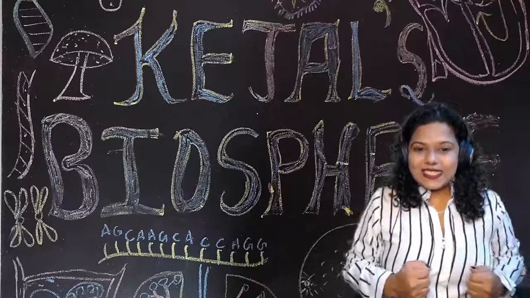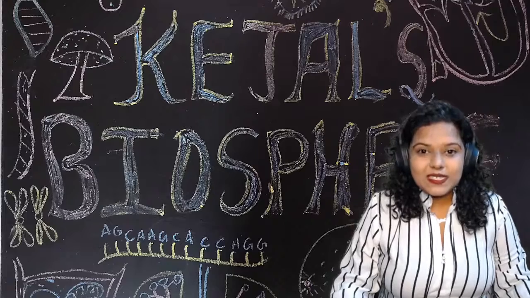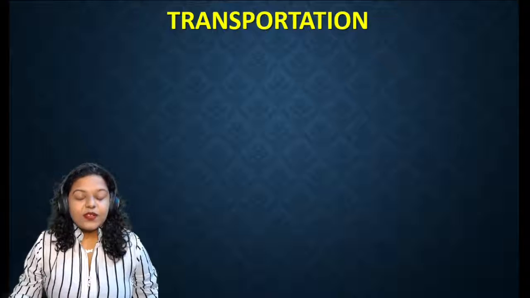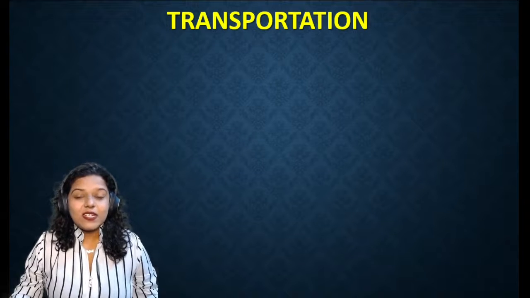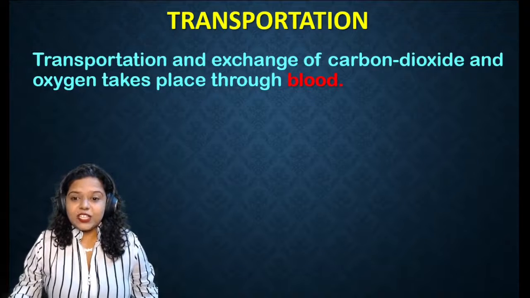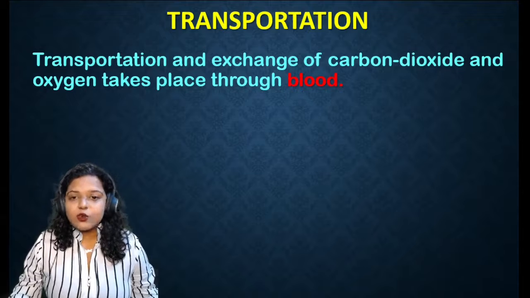So now let's get started. For today, the topic is your blood vessels and the transportation of gases with the help of blood. First, let us understand what is transportation and how does it occur in our body. Transportation and exchange of carbon dioxide and oxygen takes place through blood.